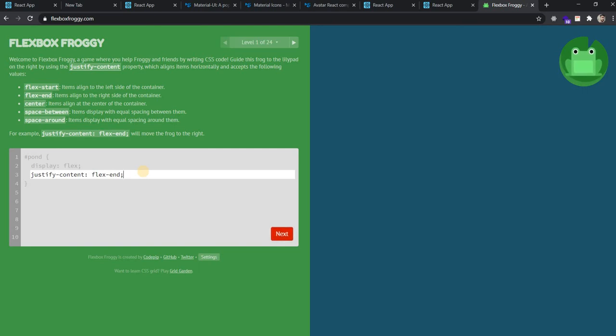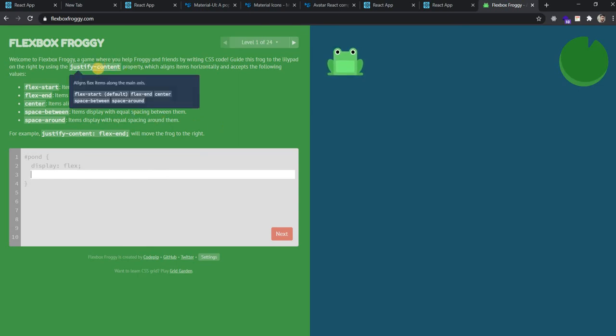So this Flexbox Froggy will help you in understanding what you should do. When you write display flex, you have a lot of properties. So let's say justify-content. We have to move this particular frog from here to that leaf, otherwise he'll die.